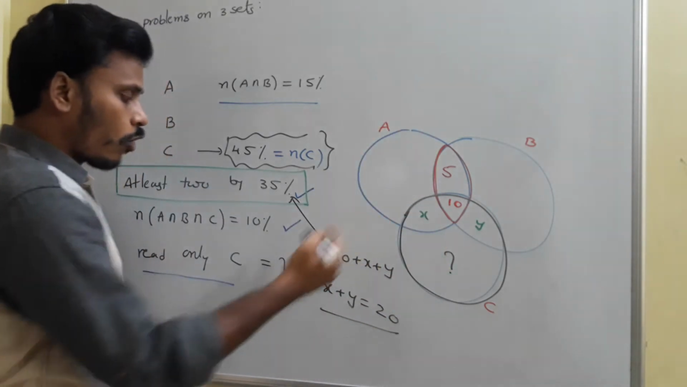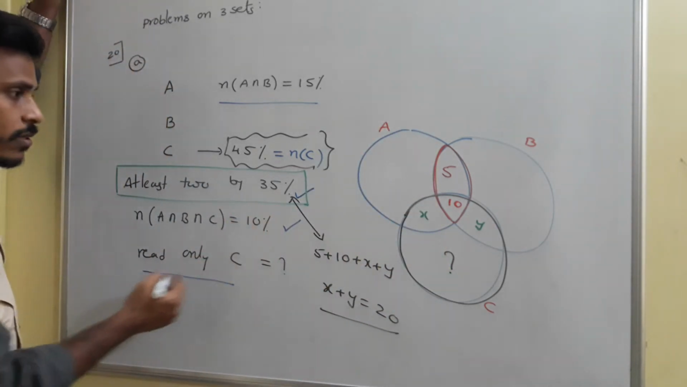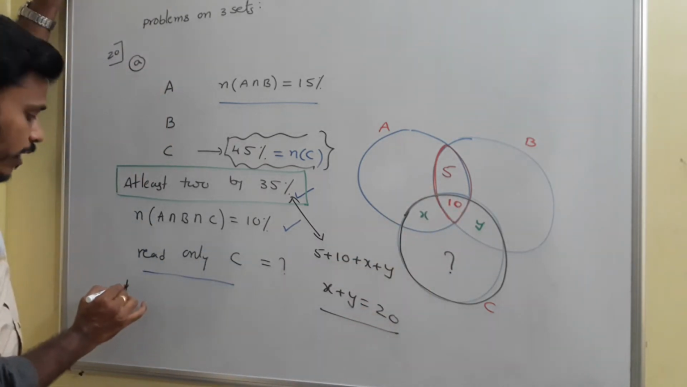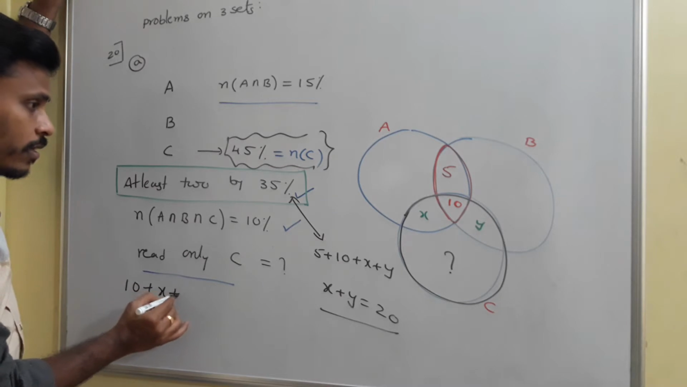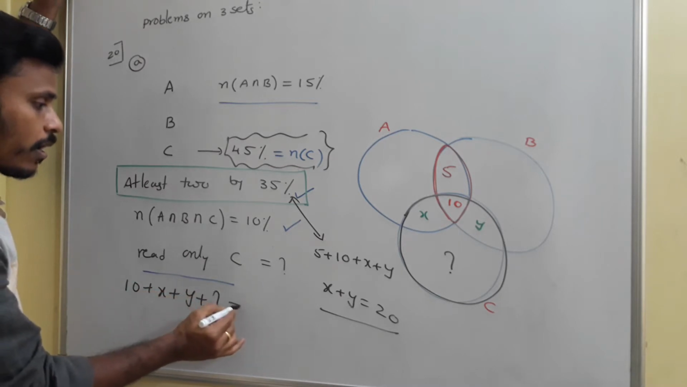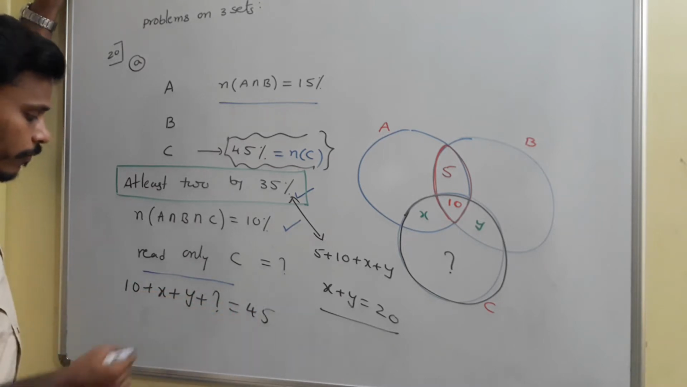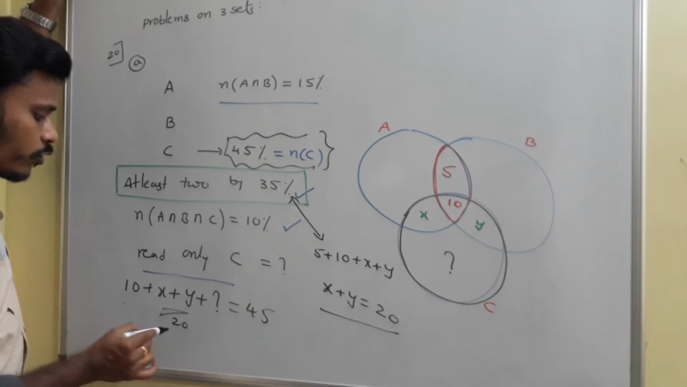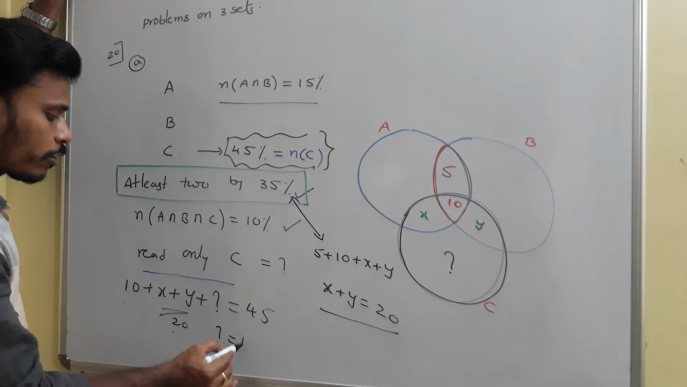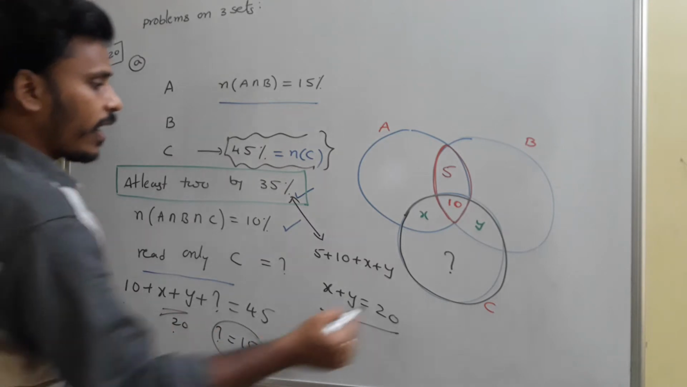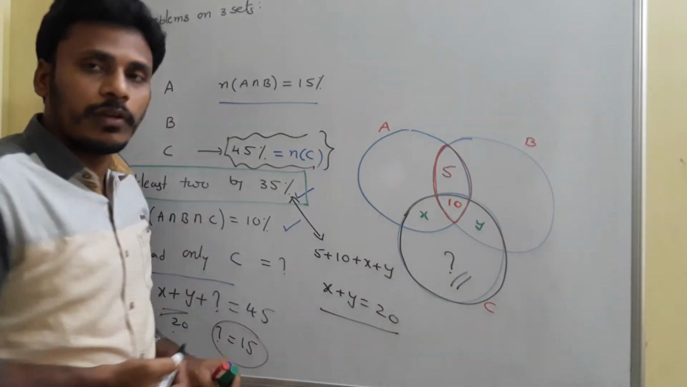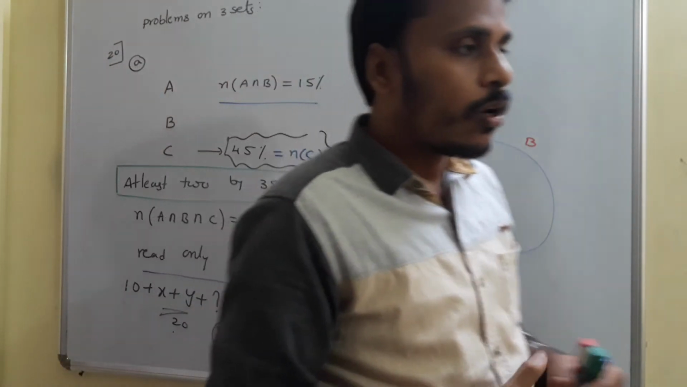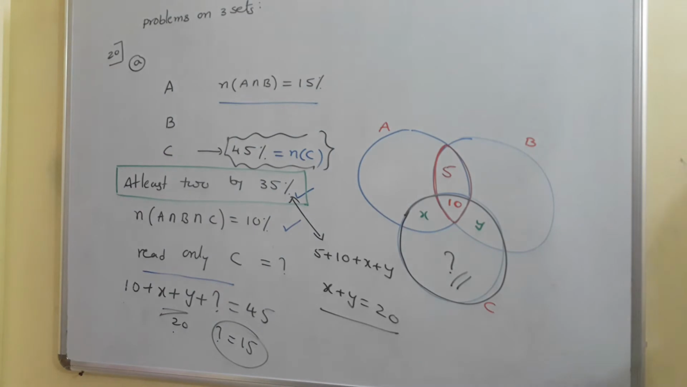So to solve that, this total circle is 45. So 10 plus x plus y plus question mark is equal to 45. This x plus y I found as 20. So 10 plus 20 is 30, and that question mark value is 15. At the end, this question mark value is 15, which means 15% of the population read only newspaper C.